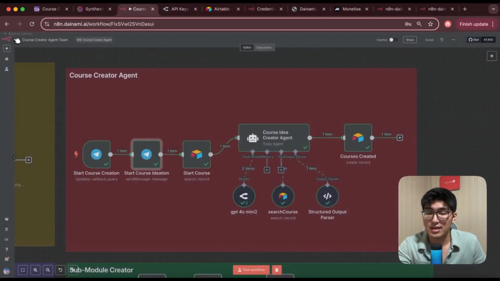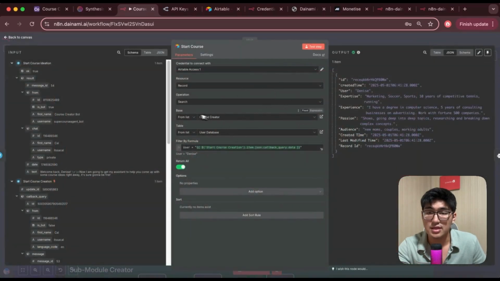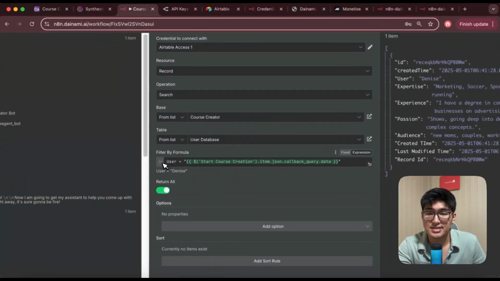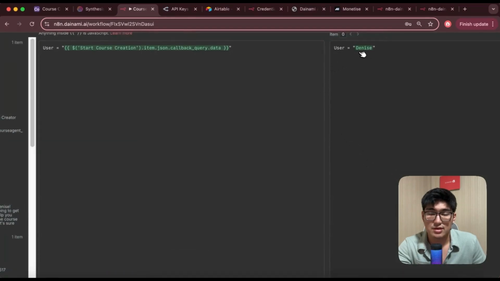Very cool. And once this is done, I'm going to go into another Airtable node, search record. Okay. And I'm going to go into the base, which is course creator user database. I'm going to search the user equals to this, which is the query data, which is the name of the user. You take a look at expression, it is Denise.